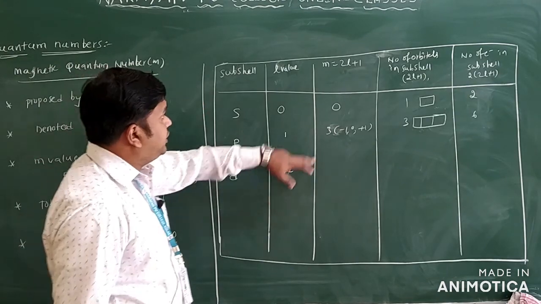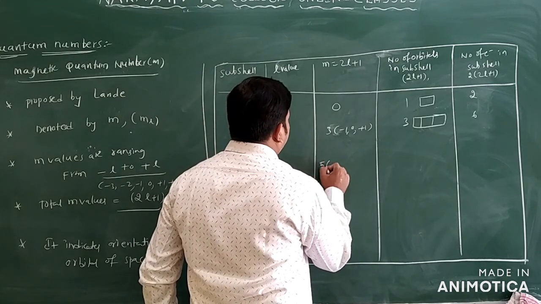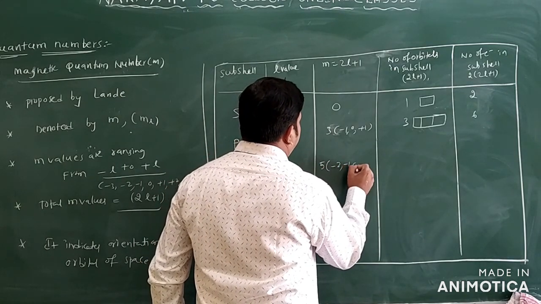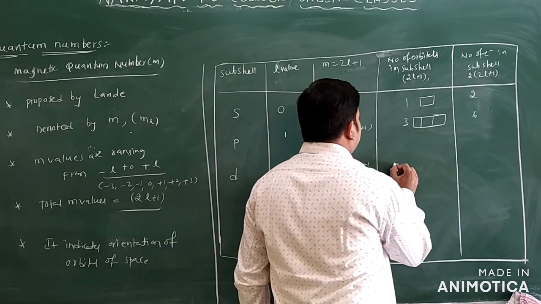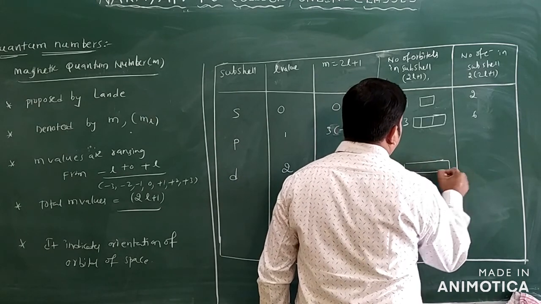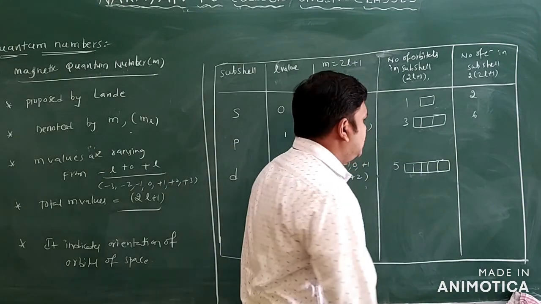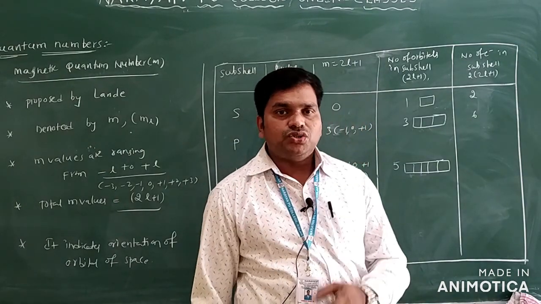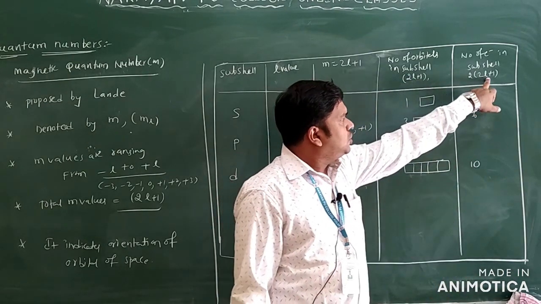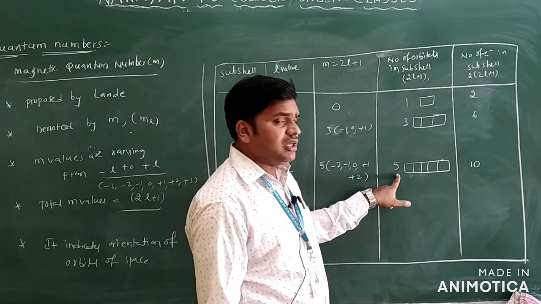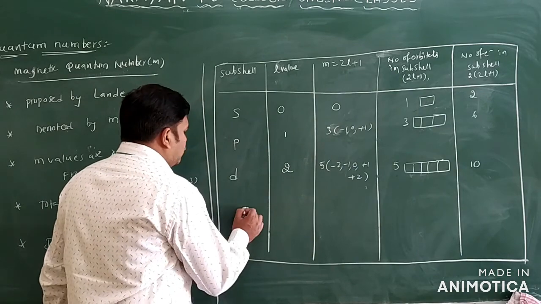Now for the d orbital, the L value is 2 only. L value 2 means 2 into 2 plus 1, so 5 values are possible. The possibilities are minus 2, minus 1, 0, plus 1 and plus 2 only. So we can write 5 orbitals only, 1, 2, 3, 4 and 5. Each orbital is associated with 2 electrons, so 5 into 2 we have 10 electrons. Otherwise, you can write 2L plus 1 is 5 only, so 5 into 2 is 10 electrons.